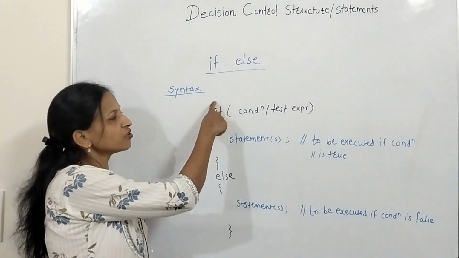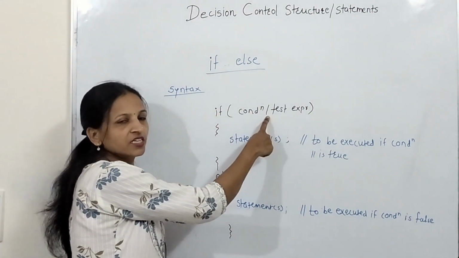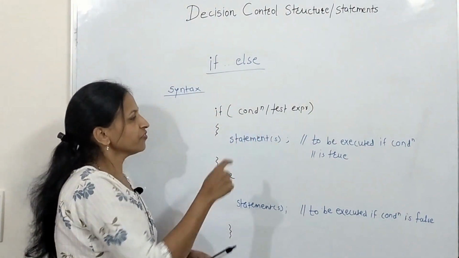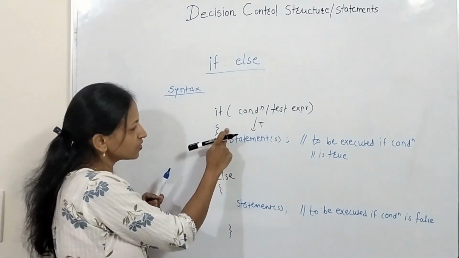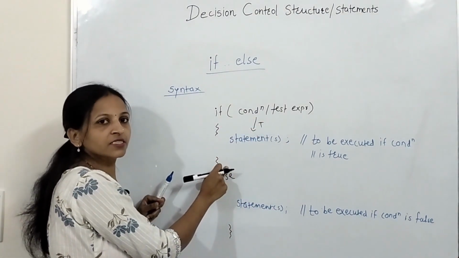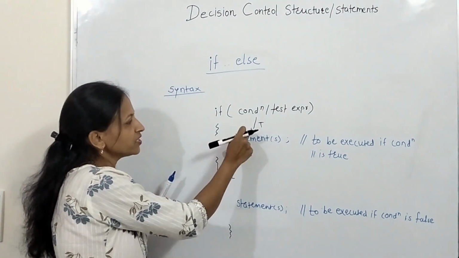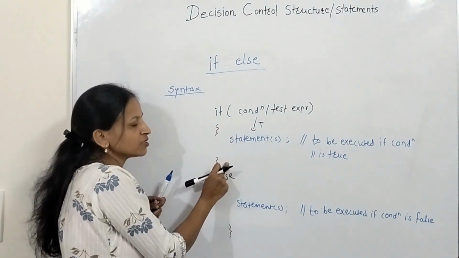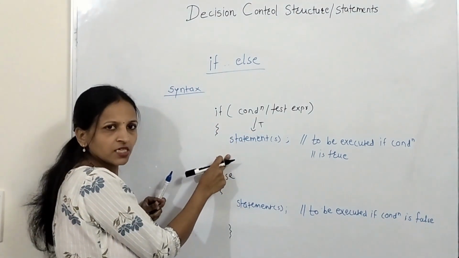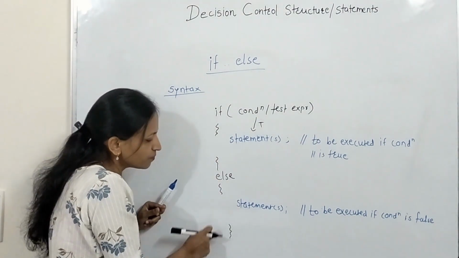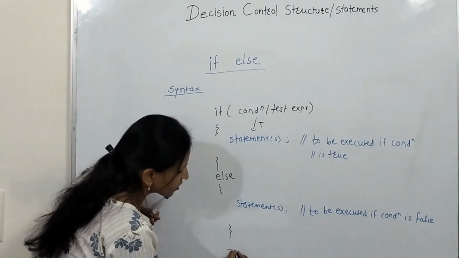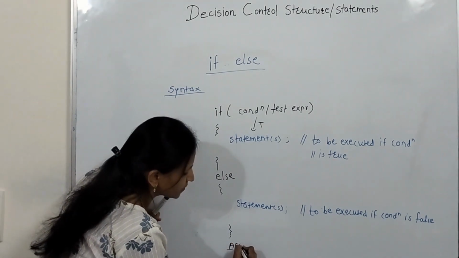Whenever control comes here, it will check the condition mentioned here. If this condition is true, then only control will come inside this block, and it will execute whatever statements are written here. It will skip the else part and go to the next statement after the if statement.